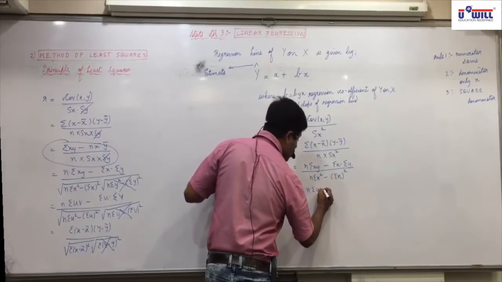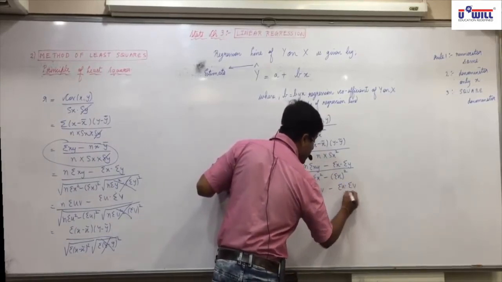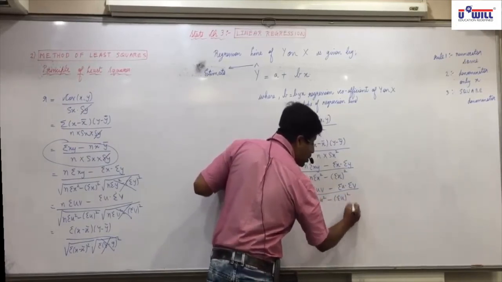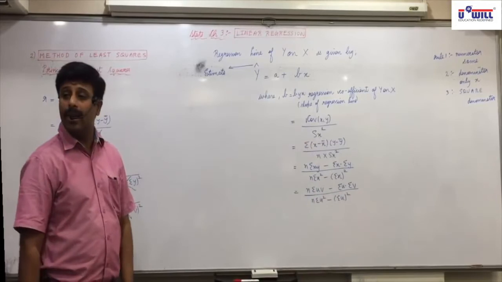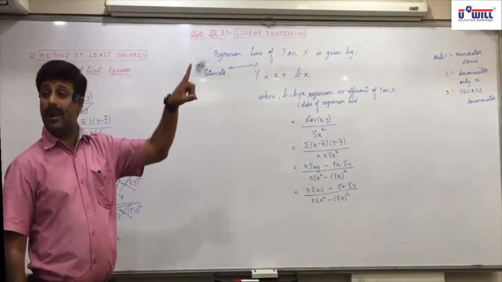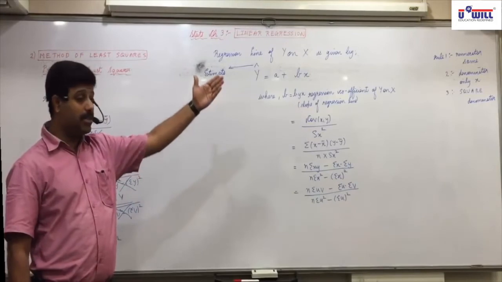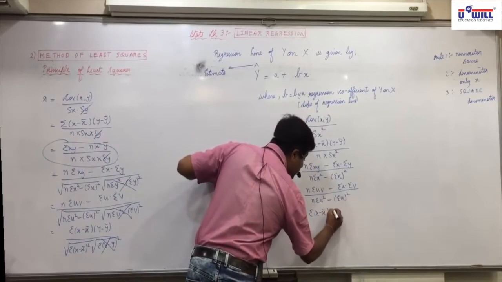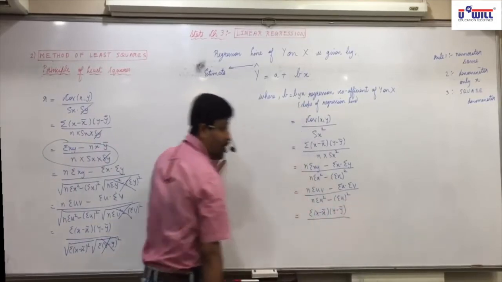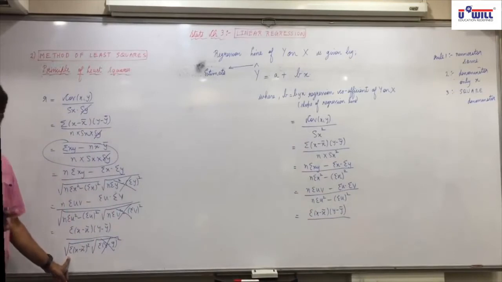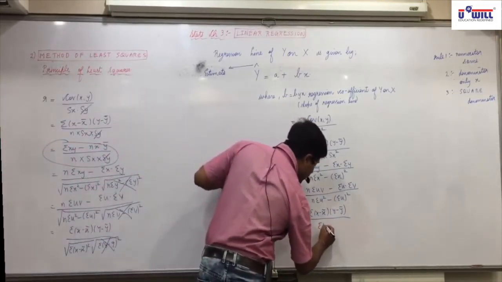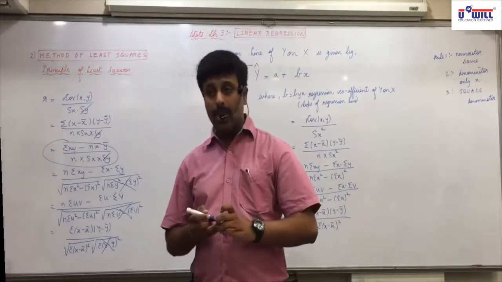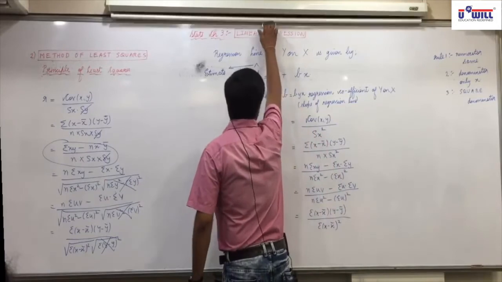N sigma uv minus sigma u sigma v upon n sigma u square minus sigma u whole square. Any confusion? That's the reason I made you write those formulas many times, and here no need to write because you just remember the three roots. And same way, last formula sigma x minus x bar y minus y bar upon square root will get cancelled. So only sigma x minus x bar whole square. Any confusions in that? All are clear with it? Write it all down.